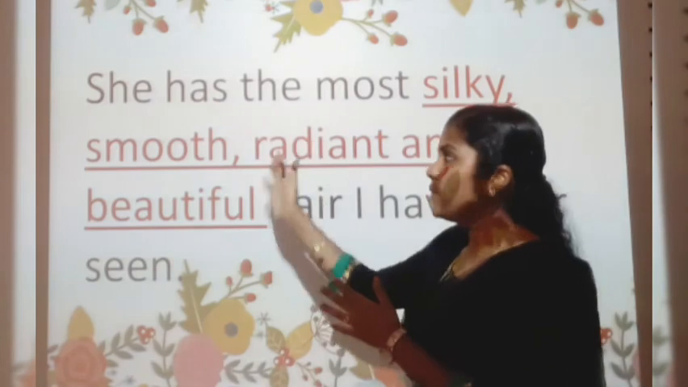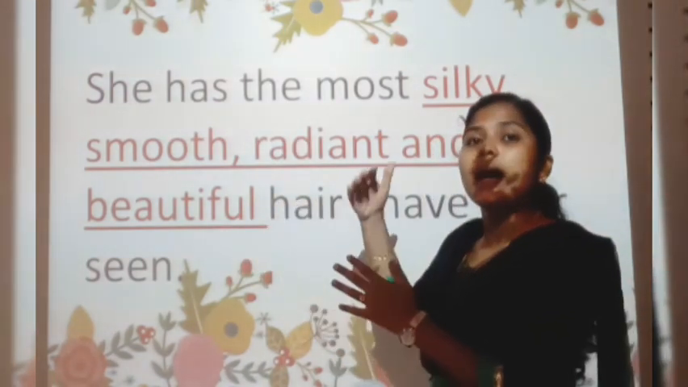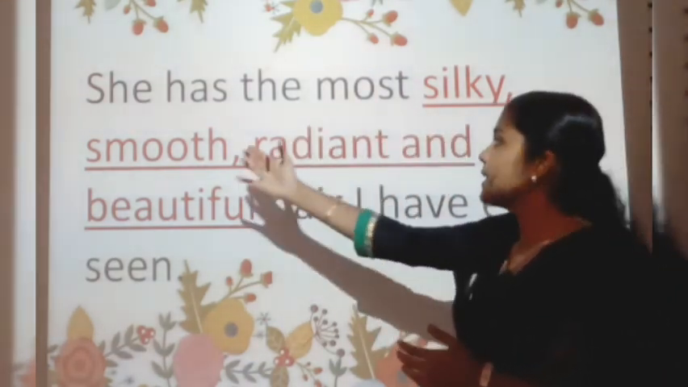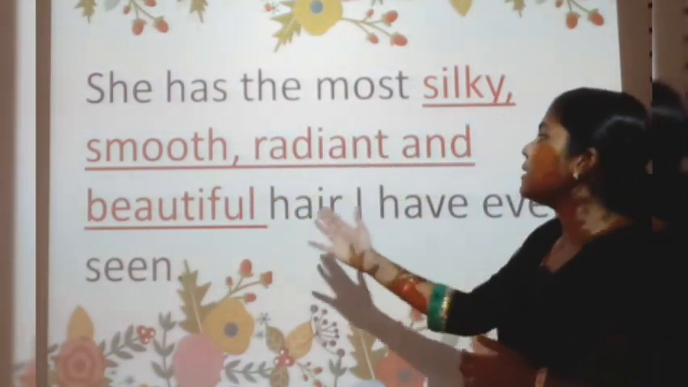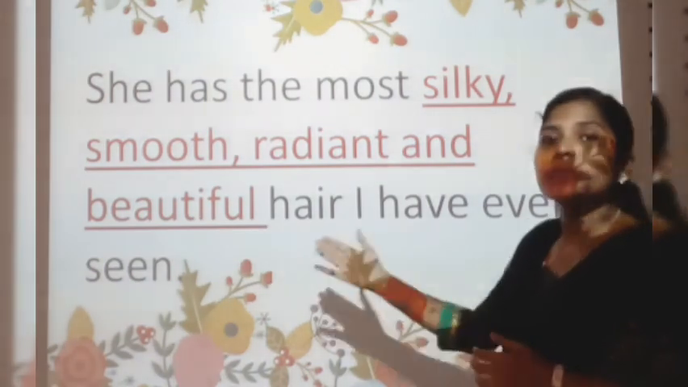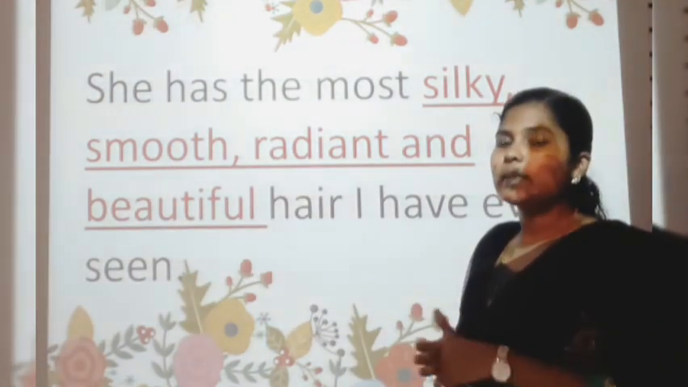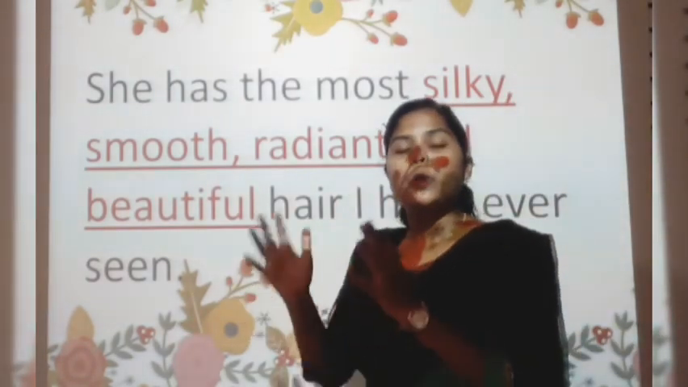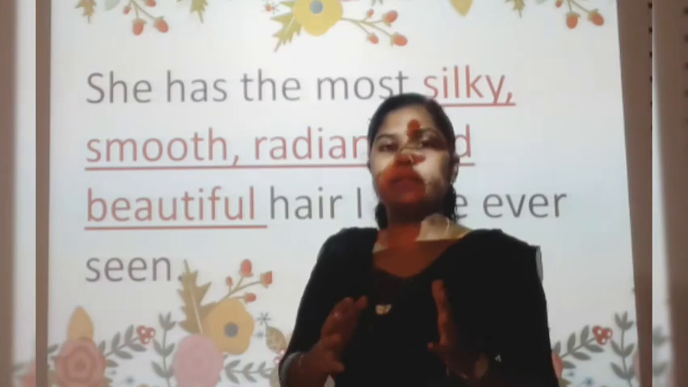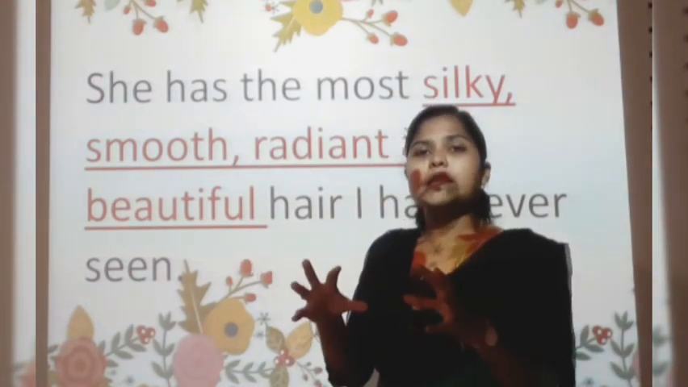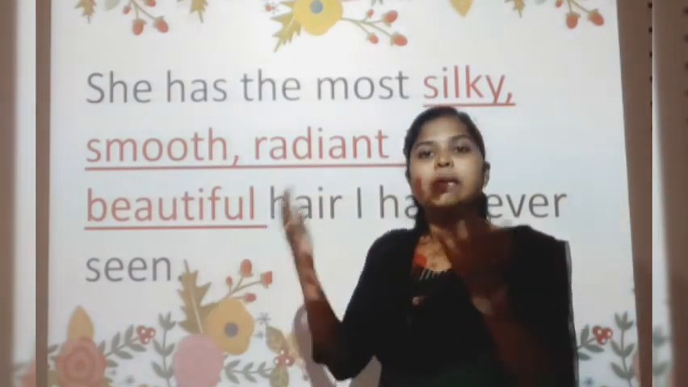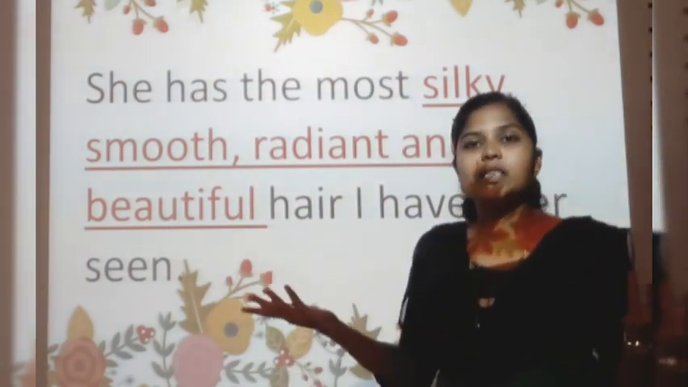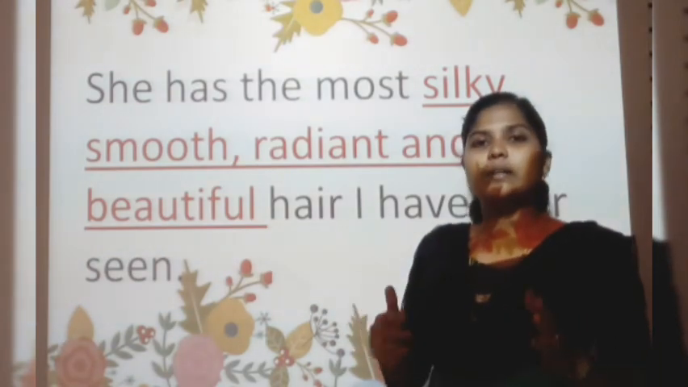So this group of words is acting as the adjective in this sentence. She has the most silky, smooth, radiant and beautiful hair I have ever seen. Can you understand, students? Phrases are groups of words which are acting as an adjective. If we are adding so many adjectives and thus it becomes a phrase, and we are using that phrase in a sentence, then it is called an adjective phrase. That's all. Can you understand?